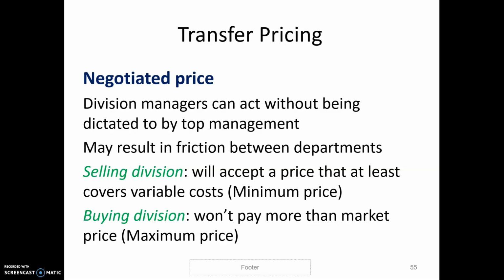So anything that covers our variable costs, anything above the variable cost, is going to add to the operating income of the selling division. The buying division obviously won't pay more than the market price. They might as well go to an outside vendor if the selling division wants more than market.